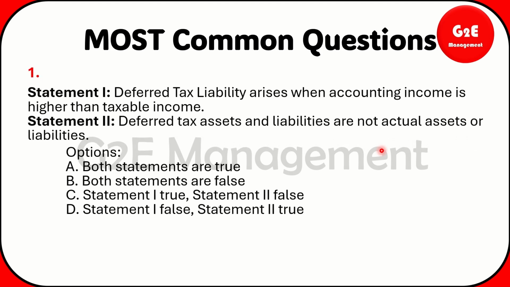The first question: deferred tax liability arises when accounting income is higher than taxable income. Correct, we looked at the difference, right? So that is correct. And deferred tax asset and liability are not actual assets or liabilities. Correct. That is not an actual asset. They are non-current asset and non-current liability, that is, not a current asset. So they are not actual assets and liabilities. This is also correct. So the answer is both statements are true. Option A is the correct one.